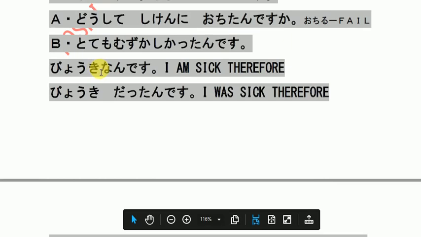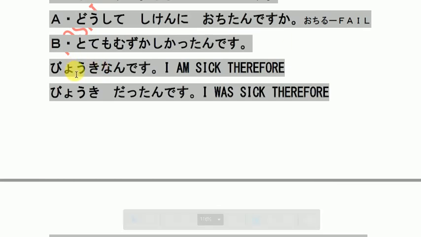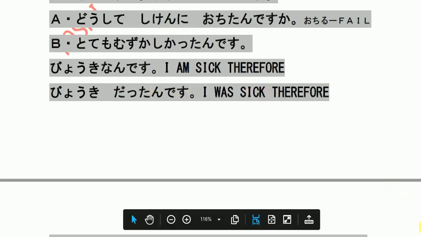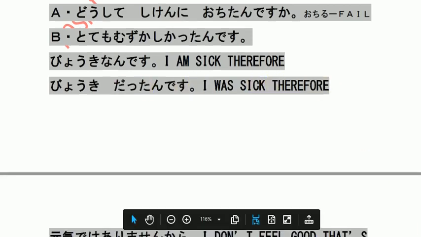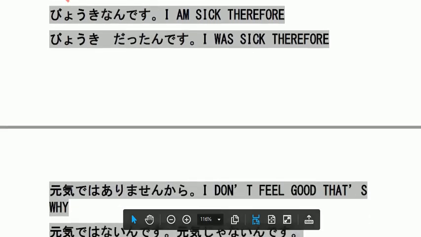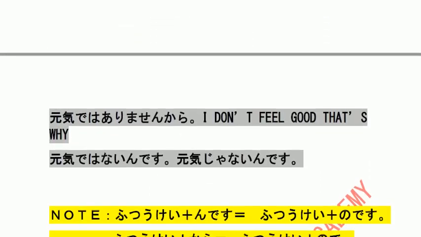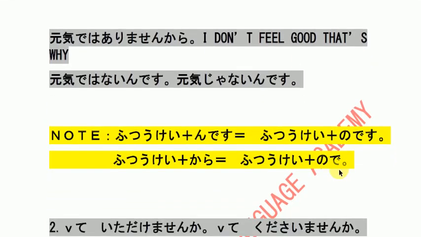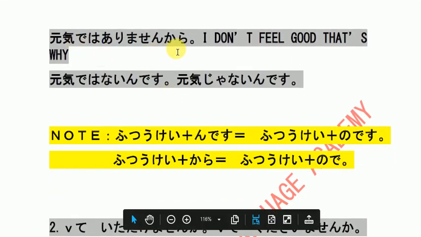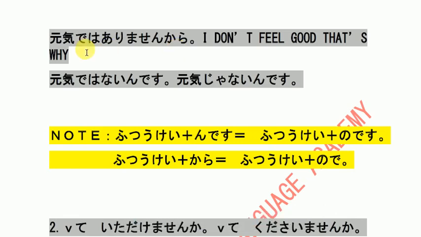病気, I told na adjective, a noun, so here 病気 is noun, so 病気なんです。I am sick, that's why. 病気だったんです。So past でした。だったんです。I was sick, therefore, that's why. Someone is asking, why didn't you come? So I was sick, that's why I couldn't come. 元気ではありませんから、先生、today I want to rest and why? どうして So students replying, 元気ではありませんから、I'm not feeling well, that's why.